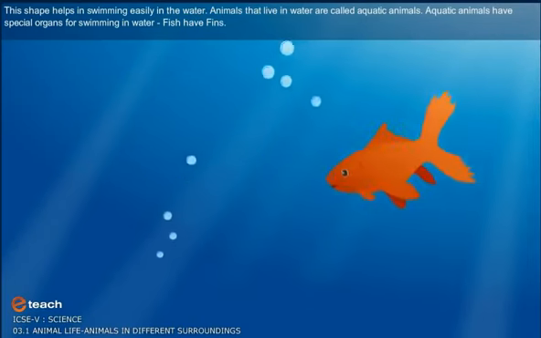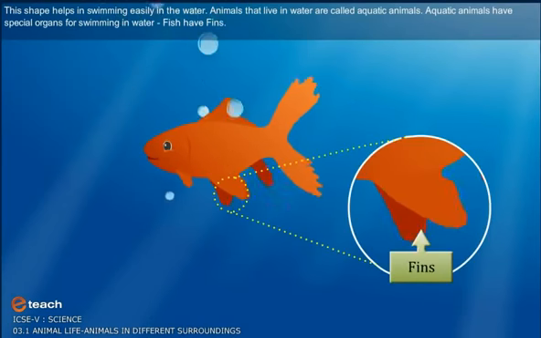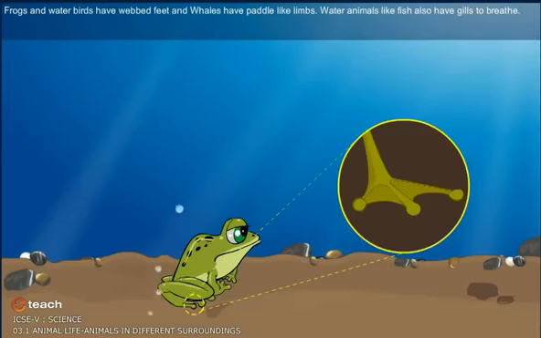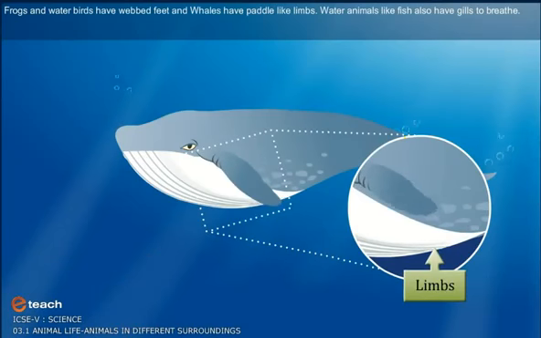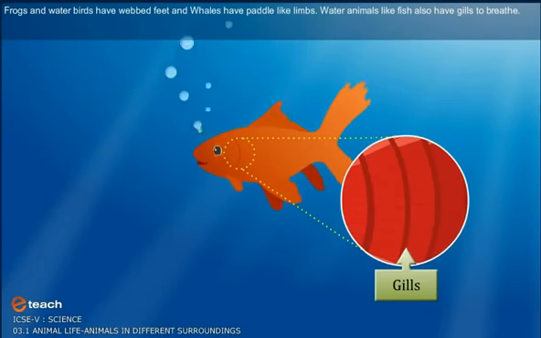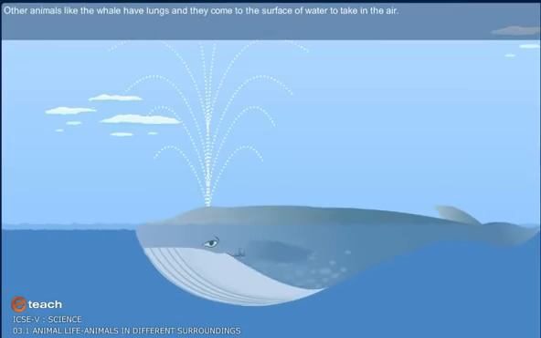Aquatic animals have special organs for swimming in the water. Fish have fins. Frogs and water birds have webbed feet. And whales have paddle-like limbs. Water animals like fish also have gills to breathe. Other animals, like the whale, have lungs and they come to the surface of the water to take in the air.